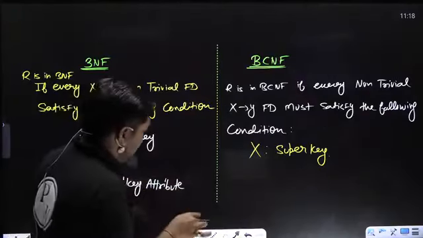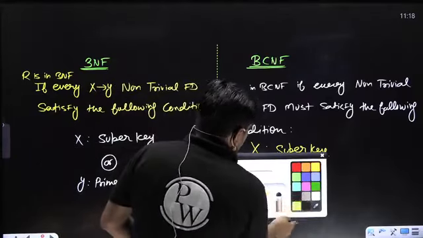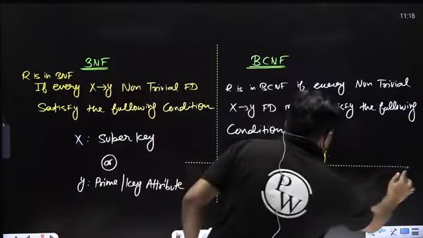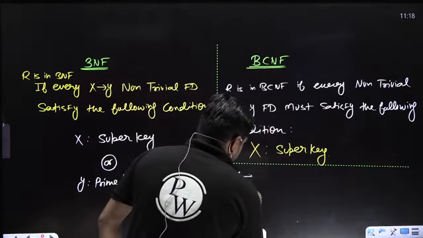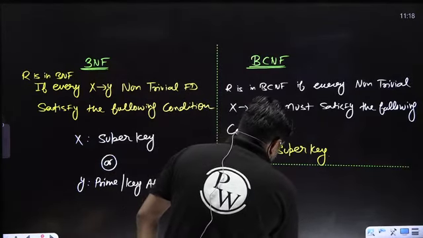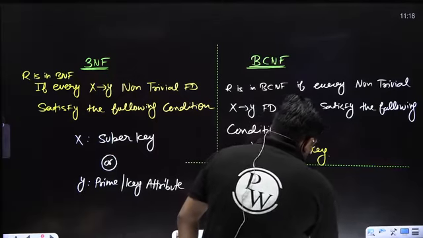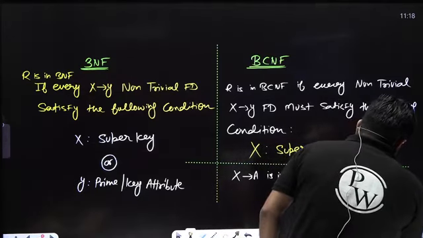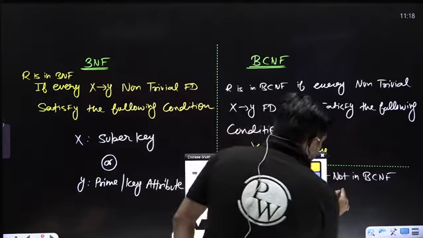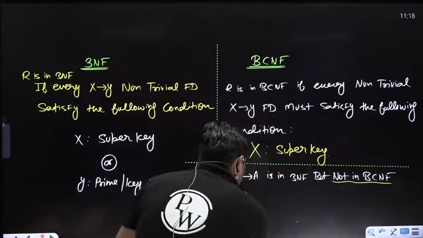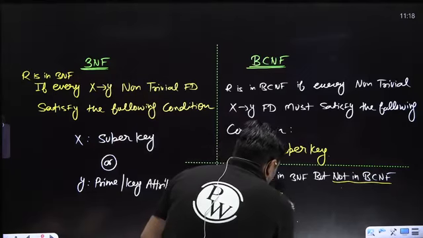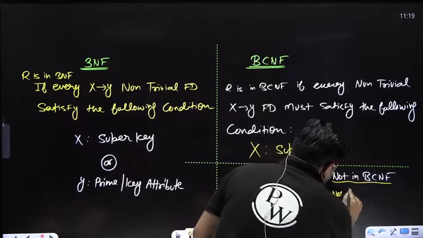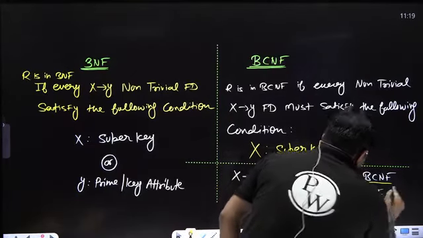So take the FD X → A, which is in 3NF but not in BCNF. Not in BCNF means X is not a super key.